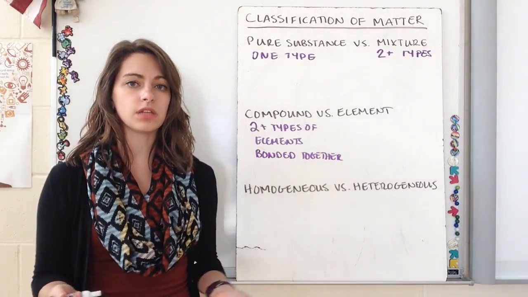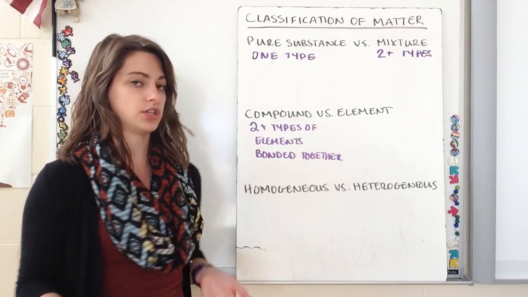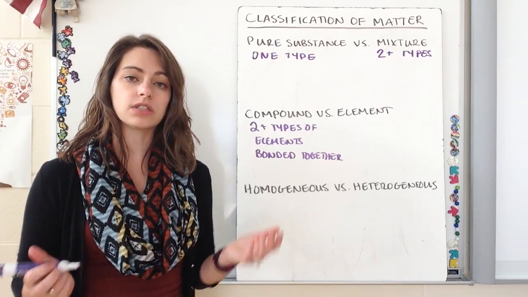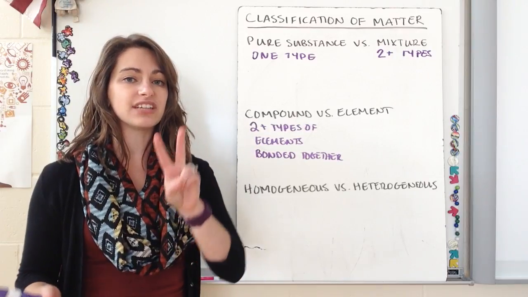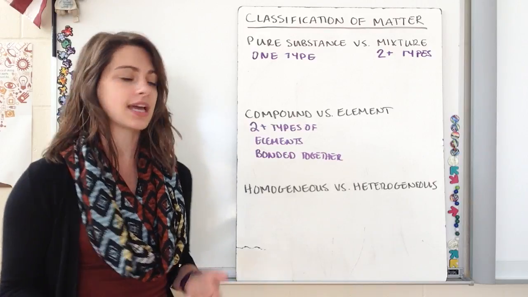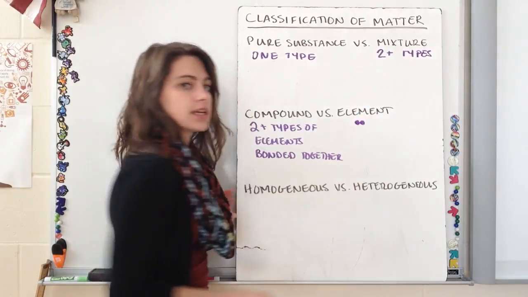Now, an element has only one type, and there is a type of element that is a little bit of an exception to this element rule, and that is called a diatomic element. So some of our elements are called diatomic, which means they're made up of two pieces, but they're the exact same thing. So a particle diagram for a diatomic element would look something like that.